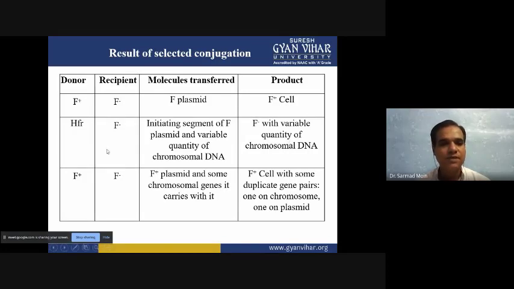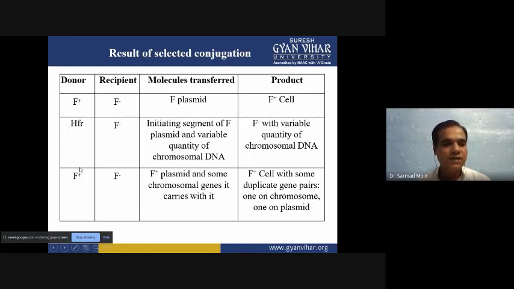Then in the third process, F plus bacteria can transfer some resistance genes which the F minus bacteria don't have. When the F plus bacteria transfer resistance genes, the F minus bacteria also receive them, and the F minus will become an F plus organism.